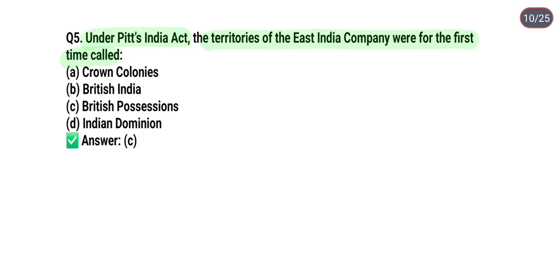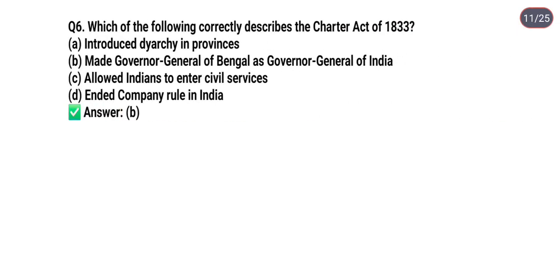It means British possessions. Next question is, which of the following correctly describes the Charter Act of 1833? Option A, introduced diarchy in provinces. Option B, made Governor General of Bengal the Governor General of India. Option C, allowed Indians to enter civil services. And option D, ended company rule in India.